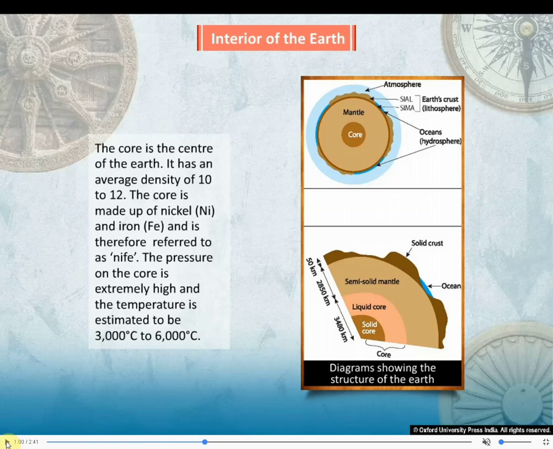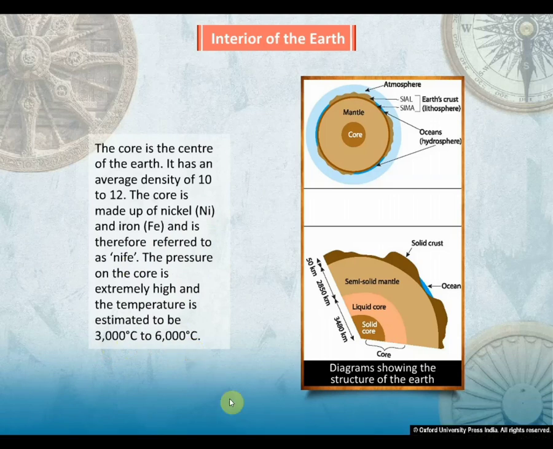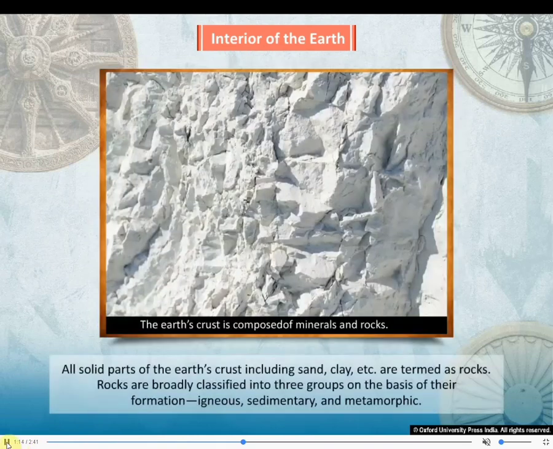The core is made up of nickel, that has a symbol Ni, and iron Fe, and is therefore referred to as Nife. The pressure on the core is extremely high and the temperature is estimated to be 3000 degrees centigrade to 6000 degrees centigrade. Can you imagine how hot the interior of the earth is?